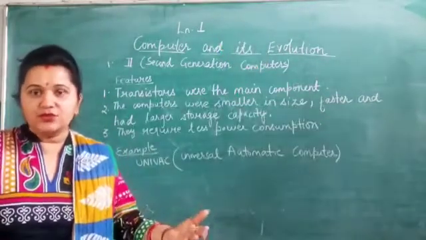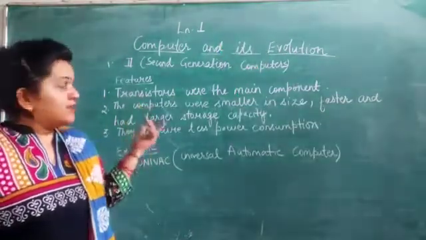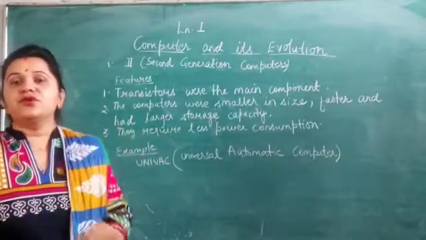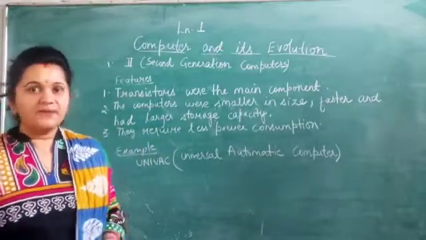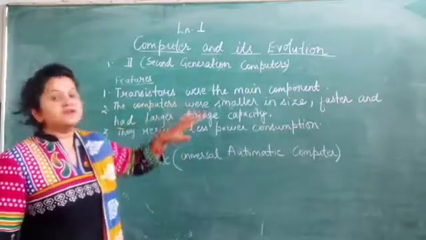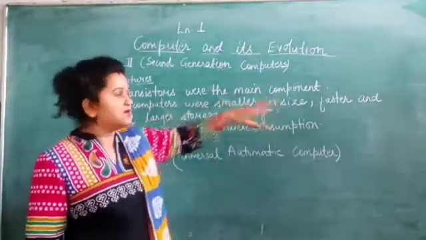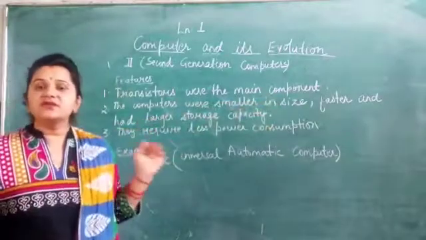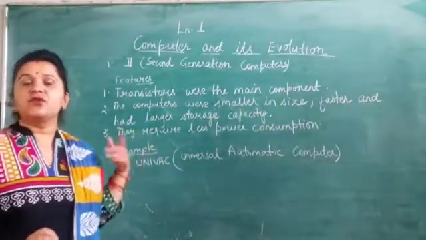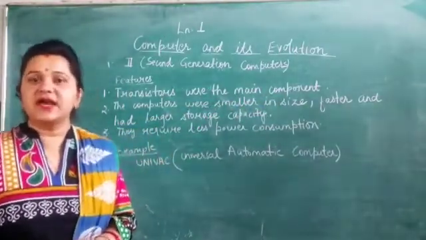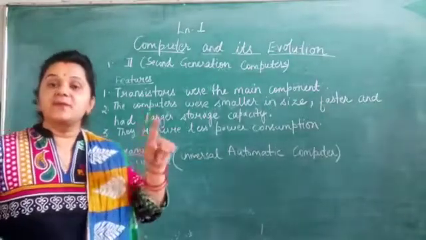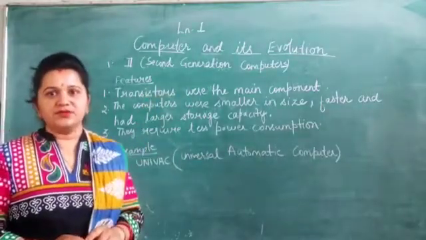With the use of transistors, the size of the computer also decreased. The computers were smaller in size and faster, and had larger storage capacity. We can store a lot of information and data in them as compared to first generation computers.